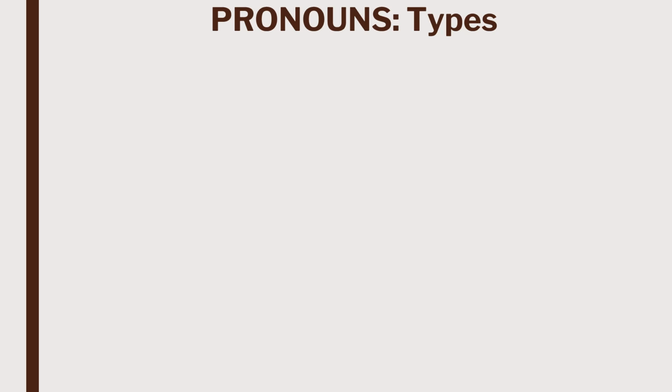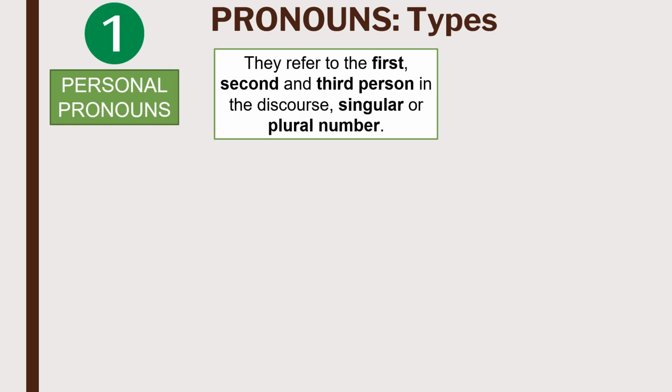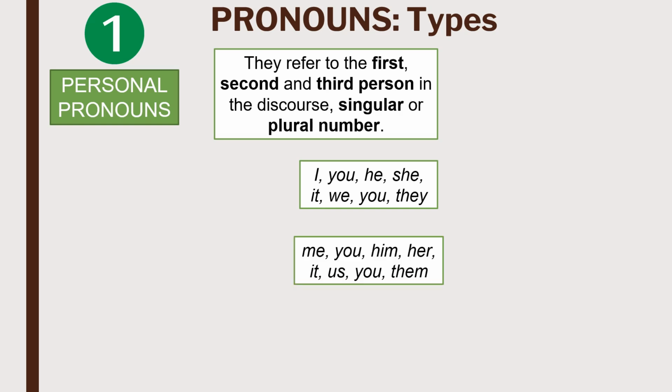The first type we will discuss is personal pronouns. These pronouns refer to the first, second, and third person in the discourse, either in the singular or plural number. These are I, you, he, she, it, we, you, they, or me, you, him, her, it, us, you, and them.